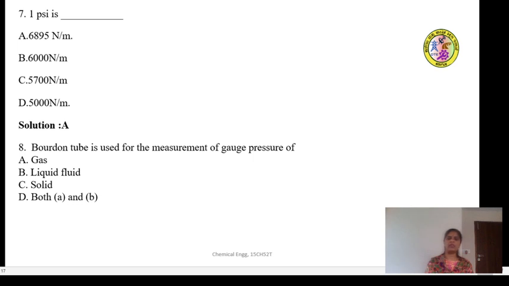Are you getting the answer? It is capable of measuring the gauge pressure of both the gas and the liquid fluid.